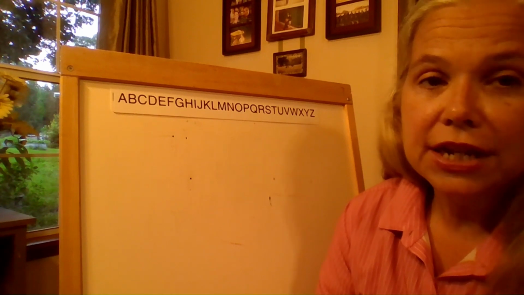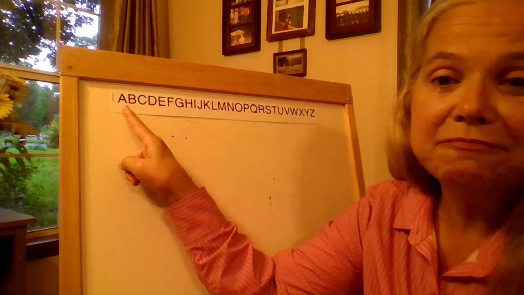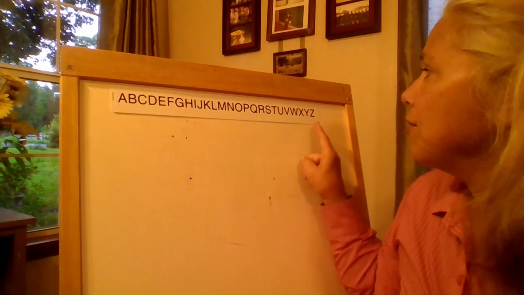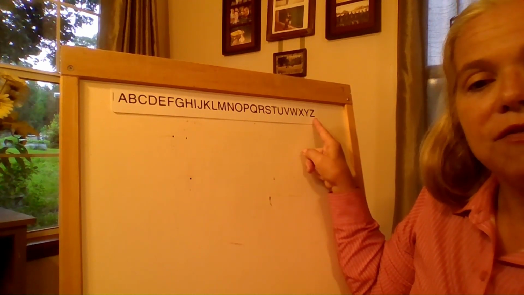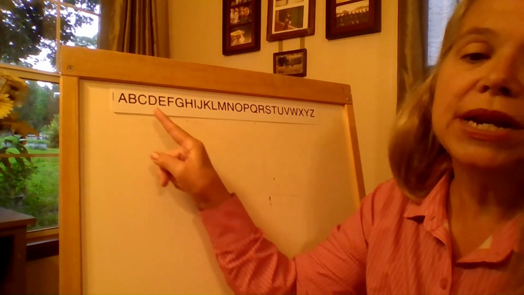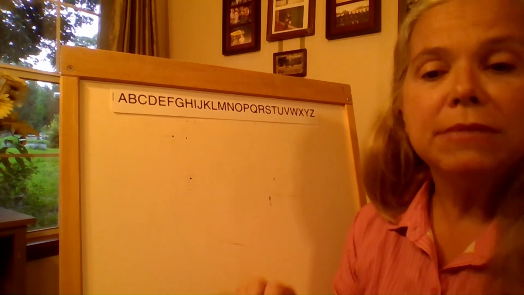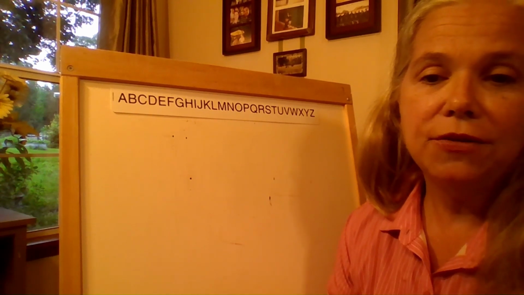What is the first letter or the initial letter of the alphabet? A. What is the last letter or the final letter of the English alphabet? Z. All the other letters between A and Z are medial letters. Medial means between initial and final.